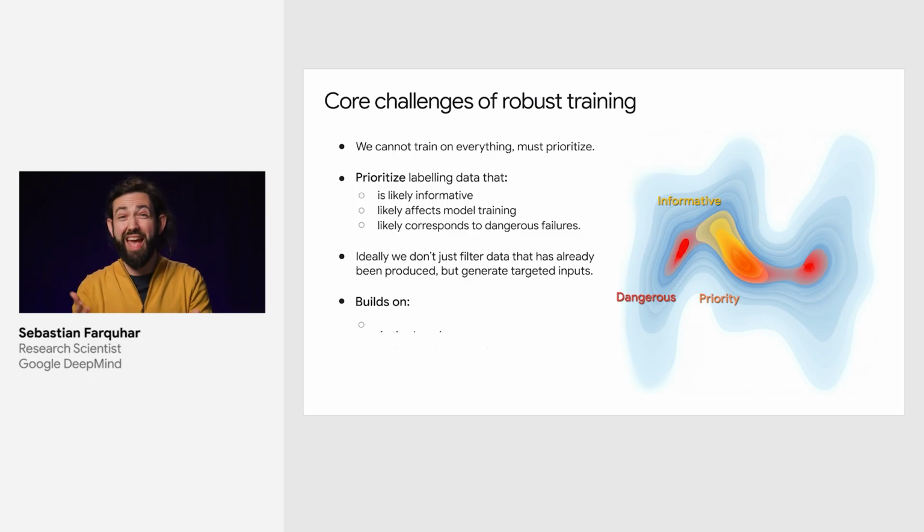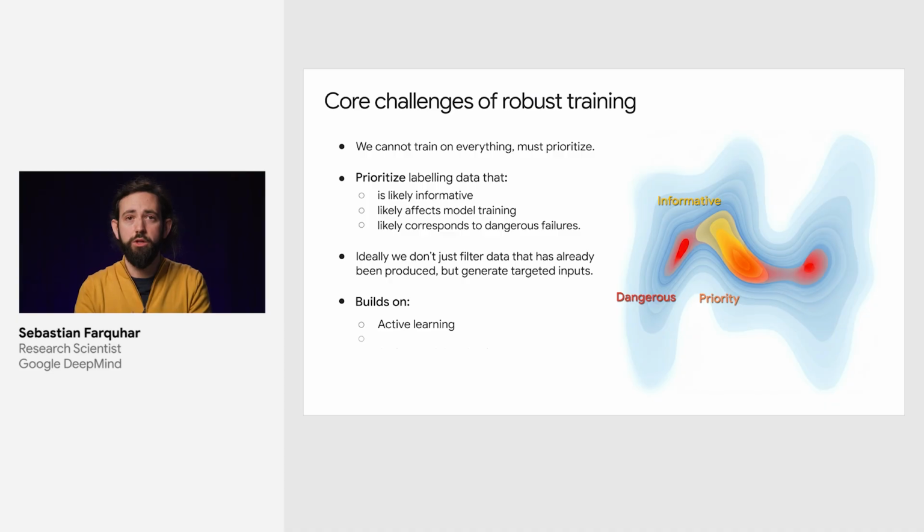What does this build on? This builds on fields like active learning, which tries to find the most informative data to train on. It builds on active model evaluation, which specializes that research to evaluating models, to telling when they're doing well or poorly. But it also draws on work like red teaming or adversarial training, which has been focusing more on finding the dangerous cases, on basically trying to find situations that will break your model and cause it to perform badly.